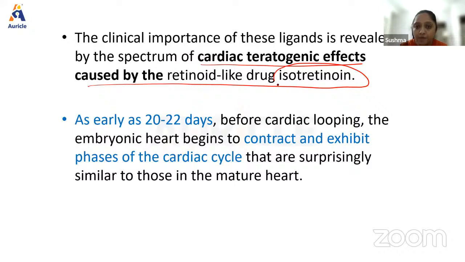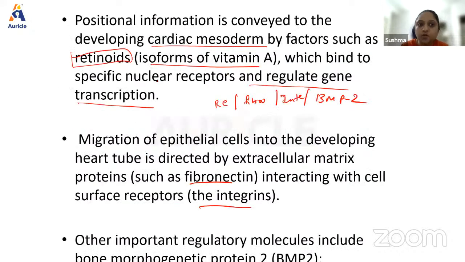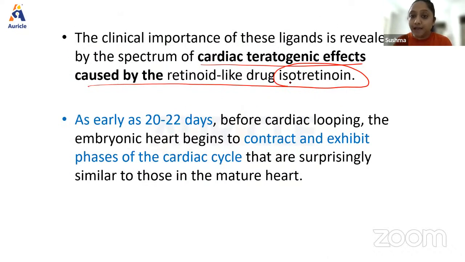Okay. Now, the clinical importance of these ligands is actually revealed by cardiac teratogenic effects caused by the retinoid-like drug isotretinoin. What happens, guys? You can see over here, isotretinoin is a factor that is cardiotoxic. Why is it cardiotoxic? When a patient takes isotretinoin as a treatment, let's say for a dermatological condition like acne, you advise women not to get pregnant, or rather it is contraindicated in pregnancy, even though it stimulates collagen formation and is good for your skin. But isotretinoin as a drug is contraindicated in pregnancy.